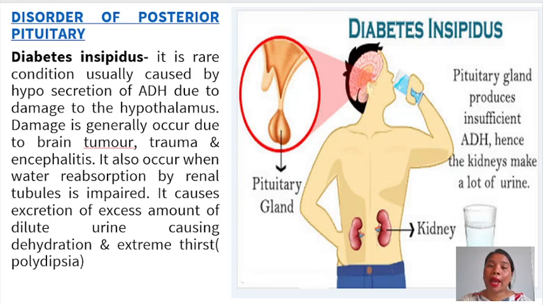Usually it is caused by hyposecretion of ADH, that is antidiuretic hormone, due to damage of the hypothalamus. Damage generally occurs due to brain tumor, trauma and encephalitis. It also occurs when water reabsorption by the renal tubules is impaired. It causes excretion of excess amounts of dilute urine, causing dehydration and extreme thirst, also termed polydipsia.